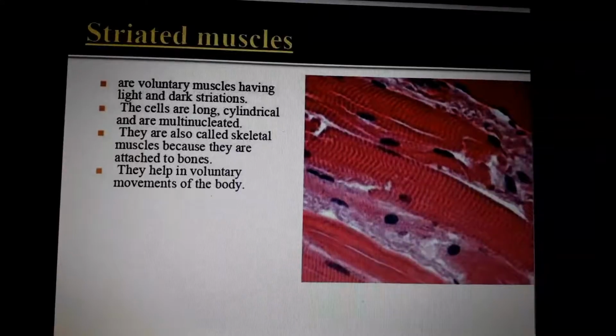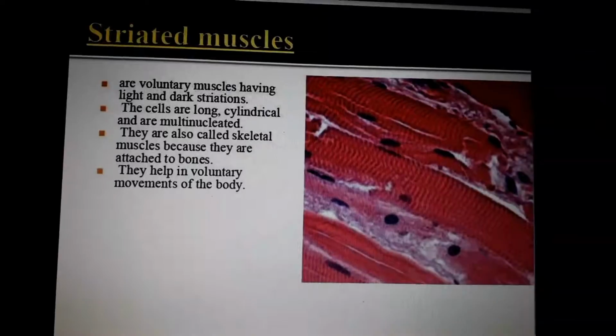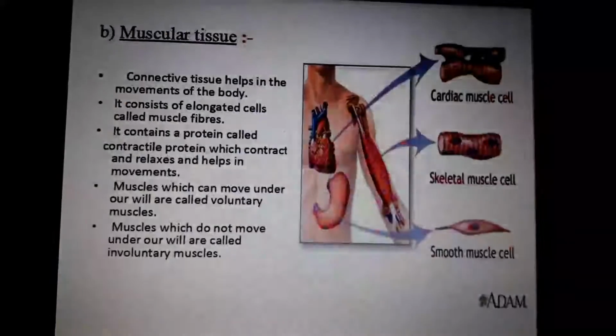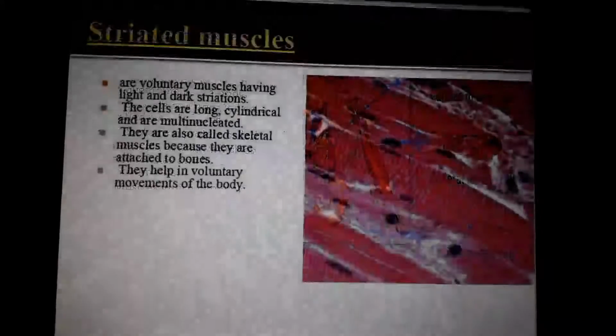Actually, the meat we buy from the shop is the muscle of that particular animal, understand? Meat means muscle. We are eating the muscle of goat, the muscle of chicken. The cells are long, cylindrical and multinucleated. Multinucleated means that in a particular tissue there are lots of nuclei, understand? Single nucleated and multinucleated, that's the main thing regarding these cells.